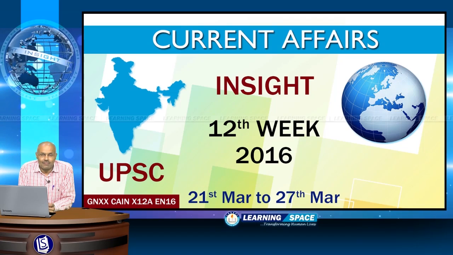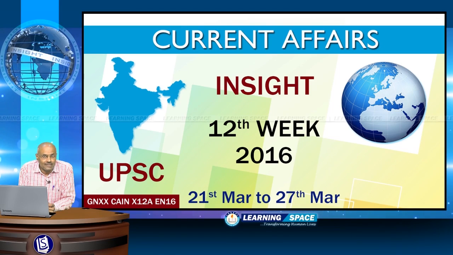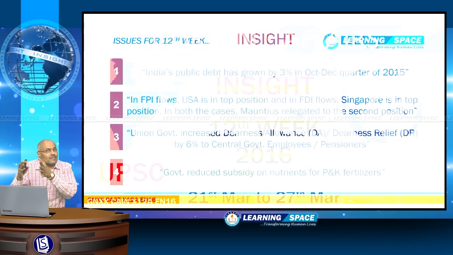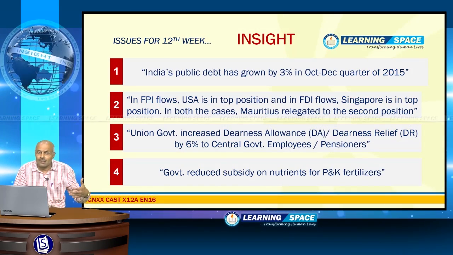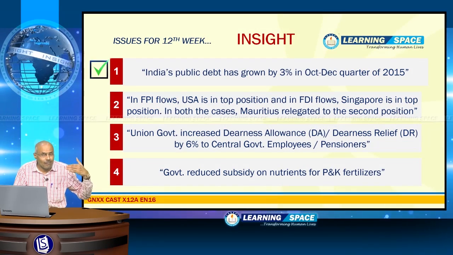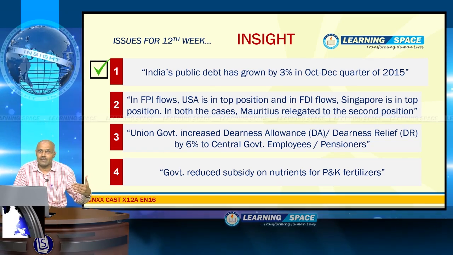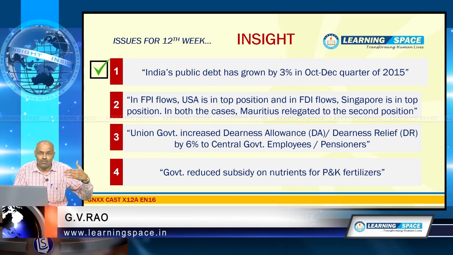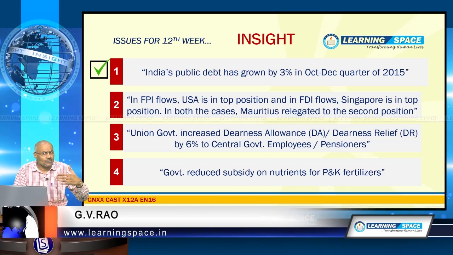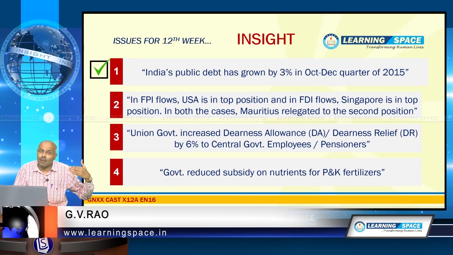This is the 12th week, from 21st March to 27th March. I have taken 4 issues for this week's Insight. First one is India's public debt has grown by 3% in the October-December quarter of 2015. We are going to analyze what is the meaning of public debt.